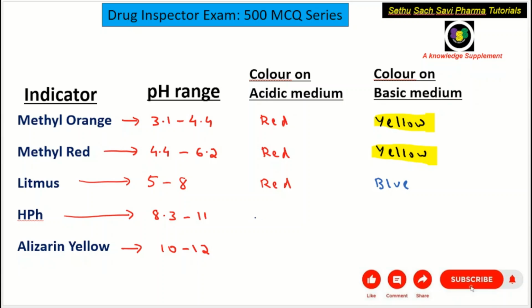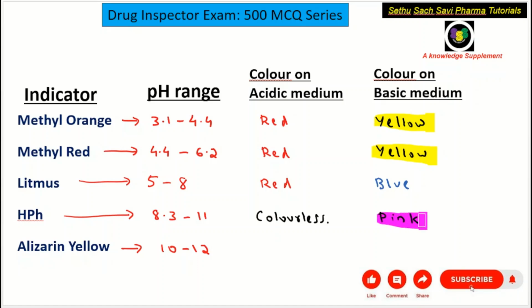Now coming to phenolphthalein, in the acidic medium it is colorless, whereas in the basic medium it will give pink color.